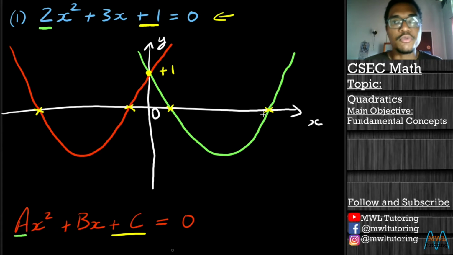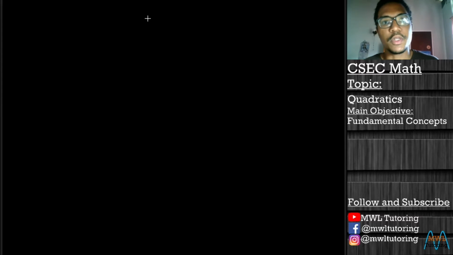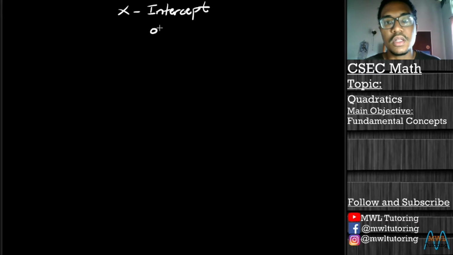And I went through how we do this in a previous video, and I'll put another link to that. But let's talk a little bit more about these x-intercepts and what they really mean and how we could get them. So I'll go onto a new page and we'll talk about the x-intercepts, or the more common name for these, what we call the roots of a quadratic.